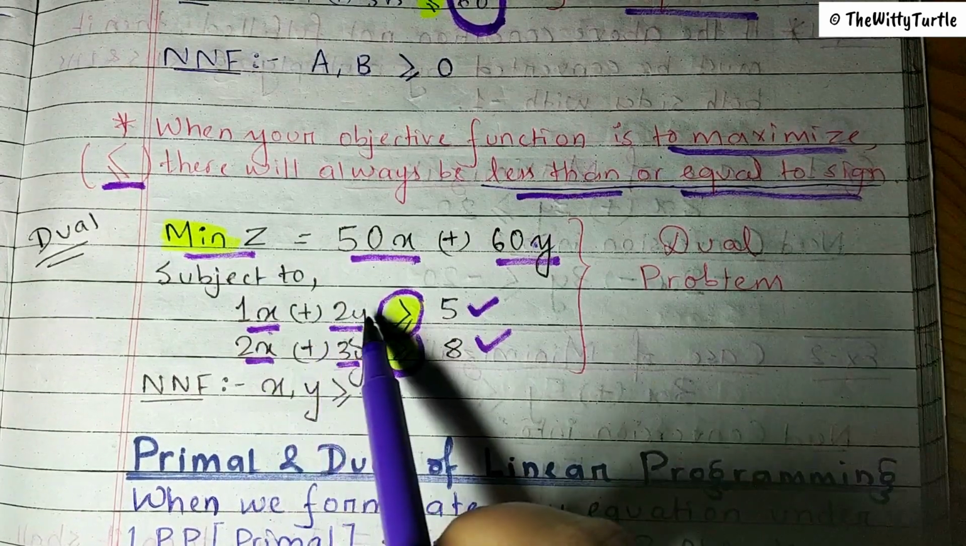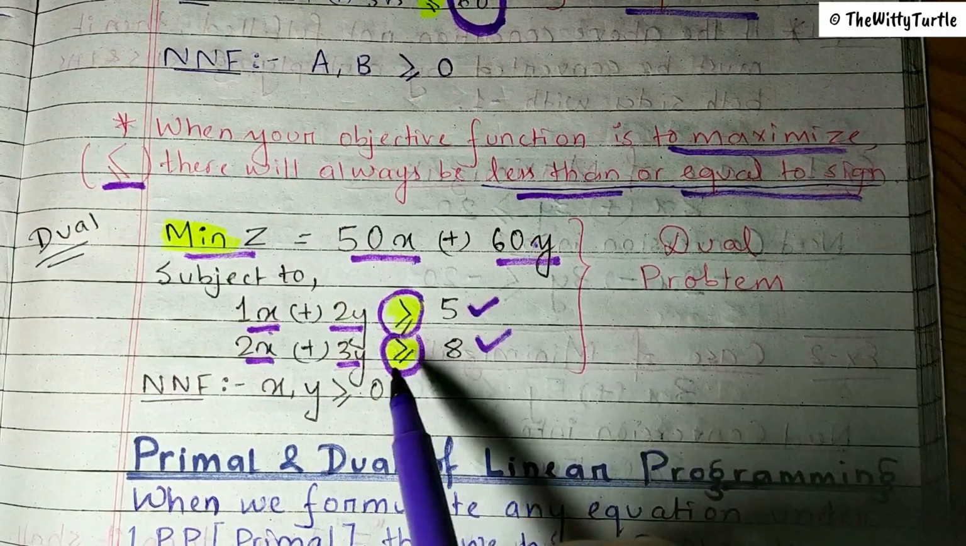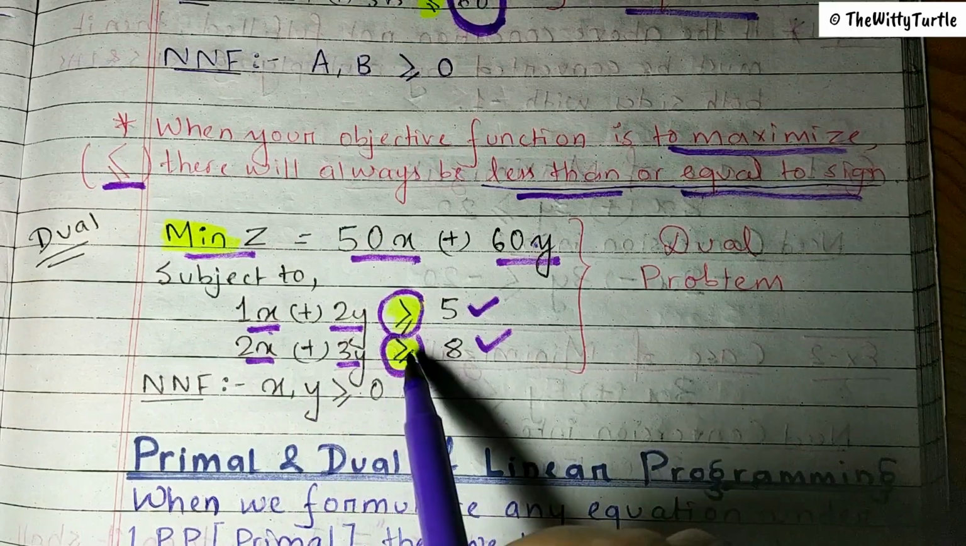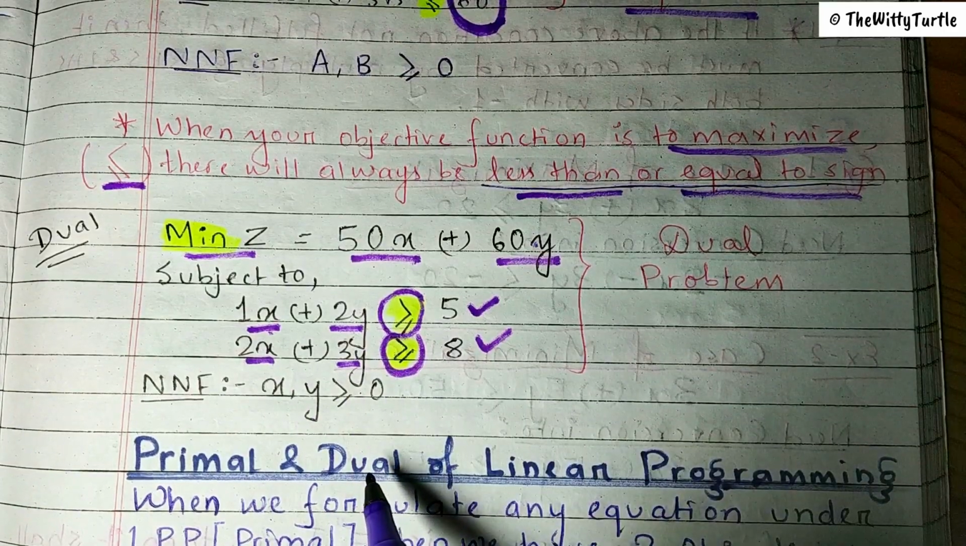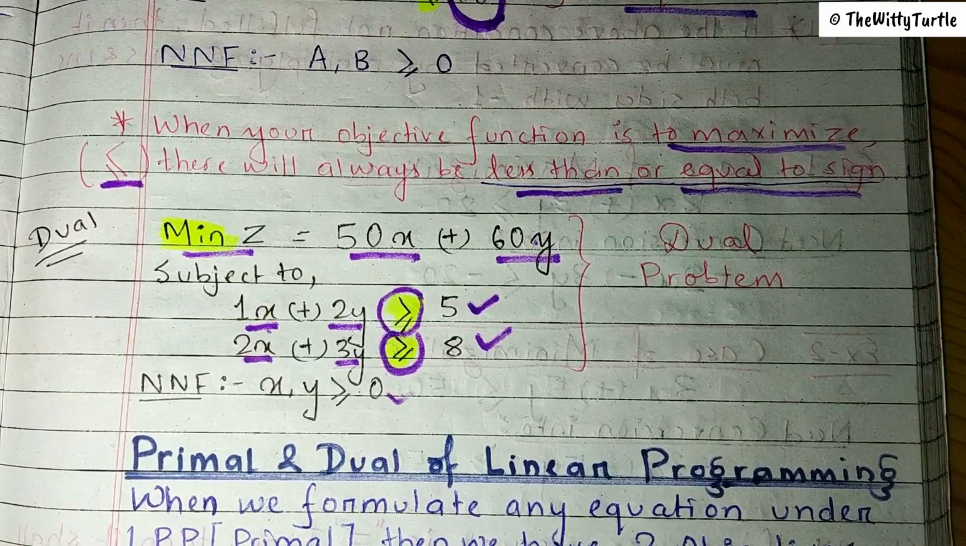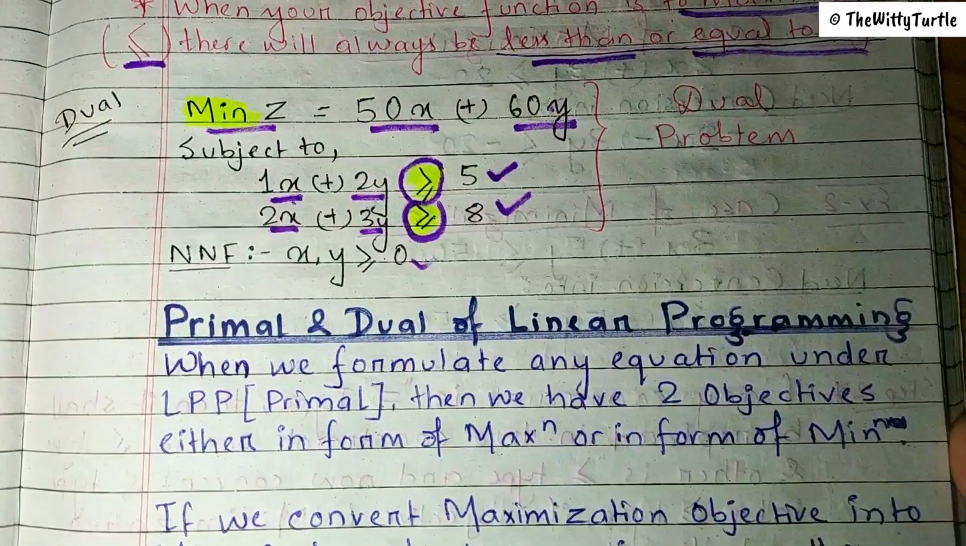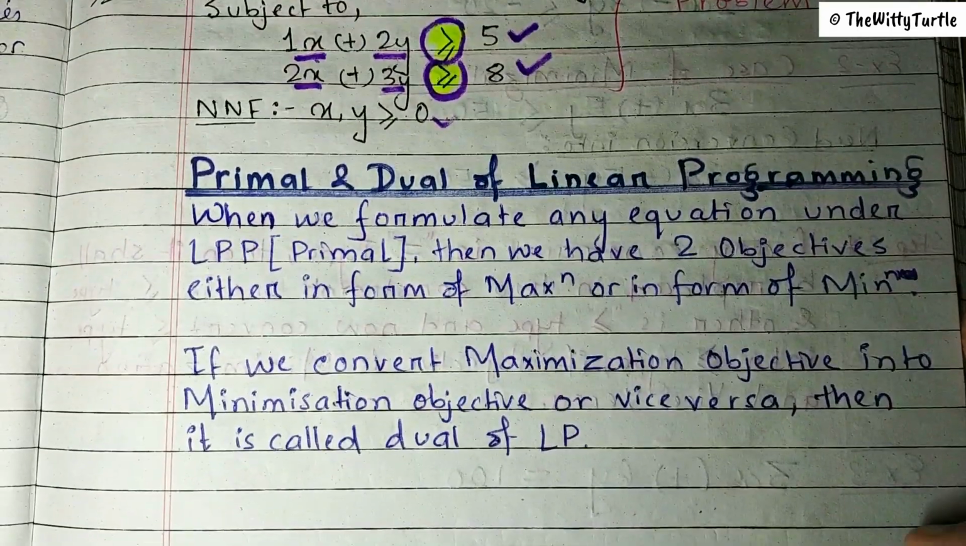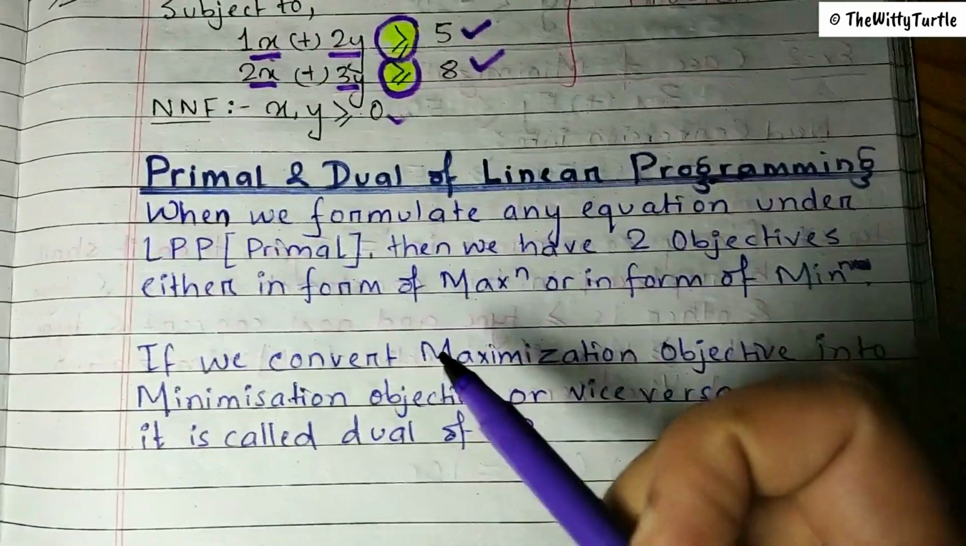So 1x plus 2y should be more than or equal to 5. 2x plus 3y should be more than or equal to 8. And obviously the non-negativity constraints, right? So I hope by now you have understood the basic idea of introducing a dual problem. Now let's read the theory of that. Primal and dual of linear programming.